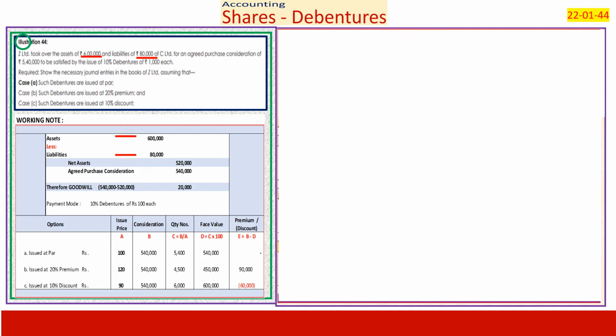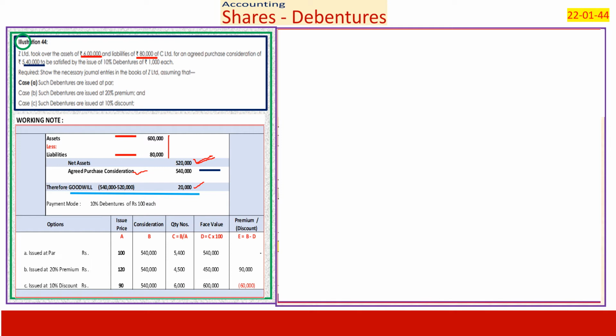Effectively, it took over net assets worth 5,20,000 for 5,40,000. 6 lakhs minus 80,000 is 5,20,000. They should have paid 5,20,000, but they agreed to pay 5,40,000, meaning they are paying more than the net assets they took.